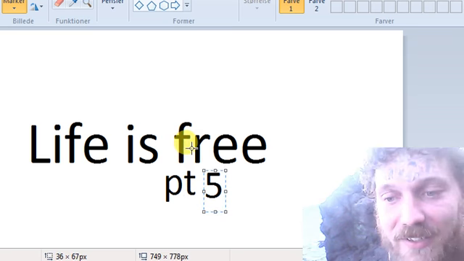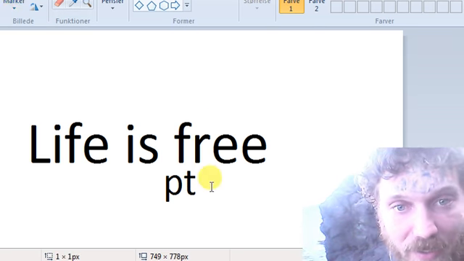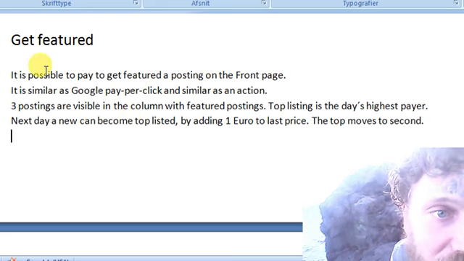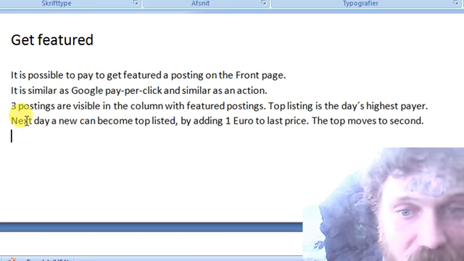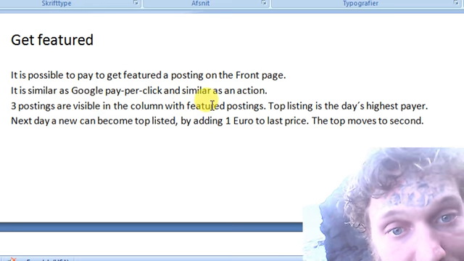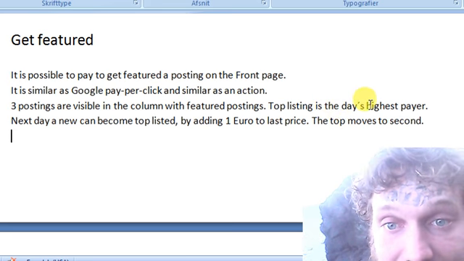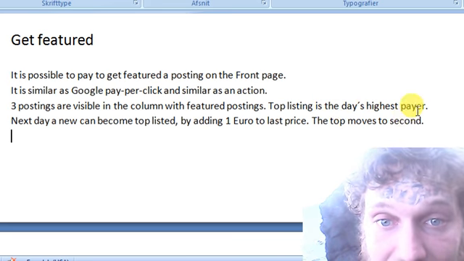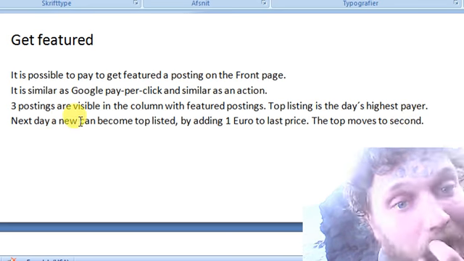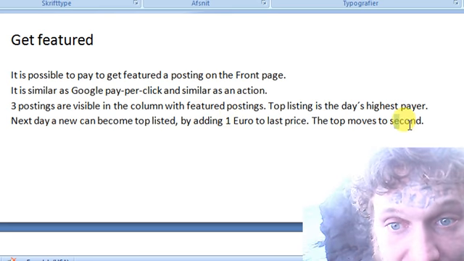Yes, and this is part 6 we arrived to. Life is free. Okay, I was talking about the future, and let me just continue what I was talking about. The 3 postings are visible in the column with future postings. Top listing is the day's highest payer. Next day, a new can become top listed by adding €1 to last price. The top moves to second.